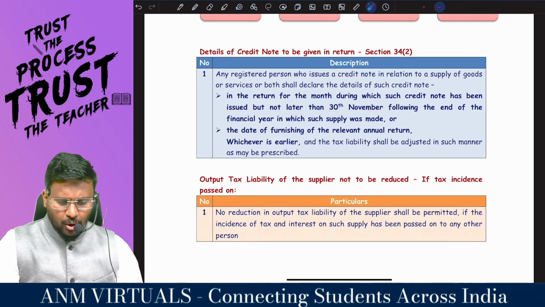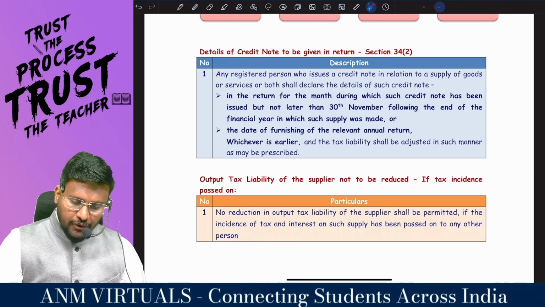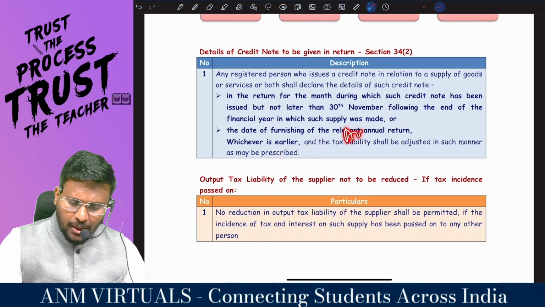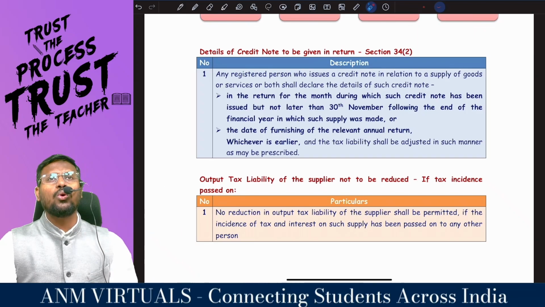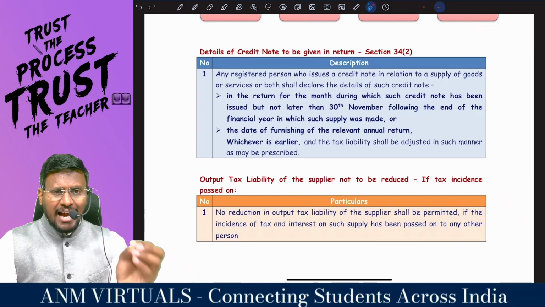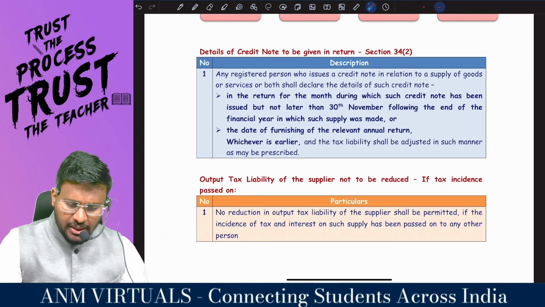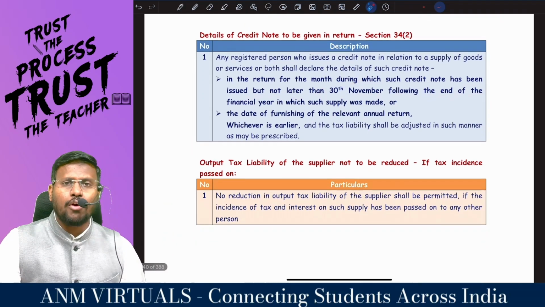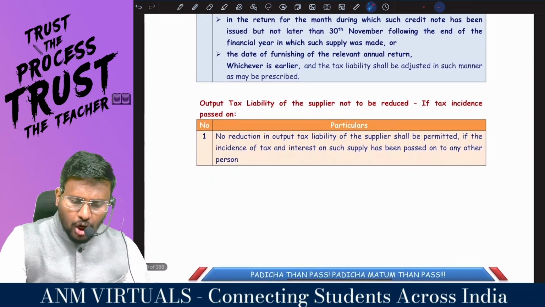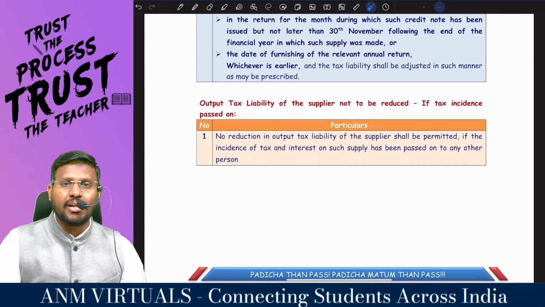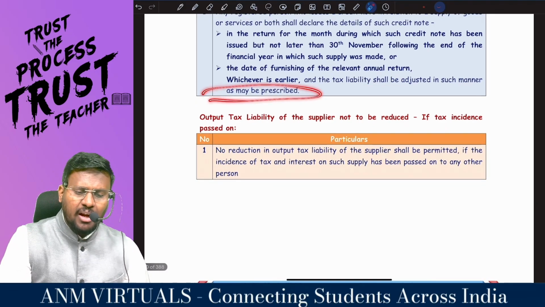For example, if the credit note has been issued for June, in that June return itself, I have to declare the credit note. If it is for August, I have to inform in the return of August month itself. But if I am not able to mention that in the particular return, I have extended time limit. That extended time limit is not later than 30th November of the succeeding financial year in which such supply was made, or date of filing the relevant annual return, whichever is earlier. And the tax liability shall be adjusted in such manner as may be prescribed.